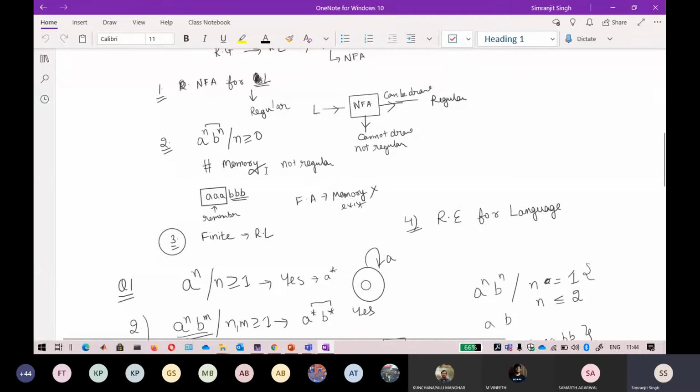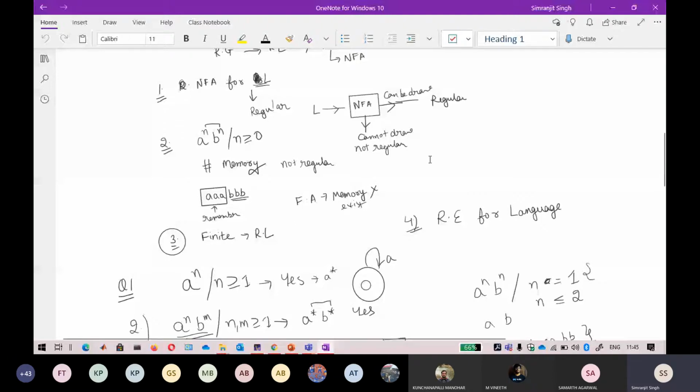So for that we built another automaton called a pushdown automaton, in which we have a memory. So if some kind of memory function is coming in, you can directly say that the particular language is not regular. A third one is if it is a finite language, be it any string, you can directly say that this is a regular language, because a finite automaton can always be built for a finite language. For an infinite language we try to build it; sometimes it is possible, sometimes it is not.